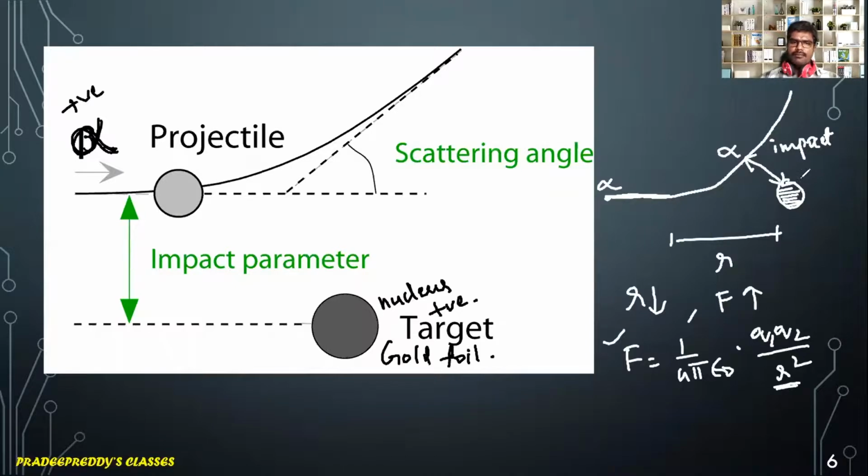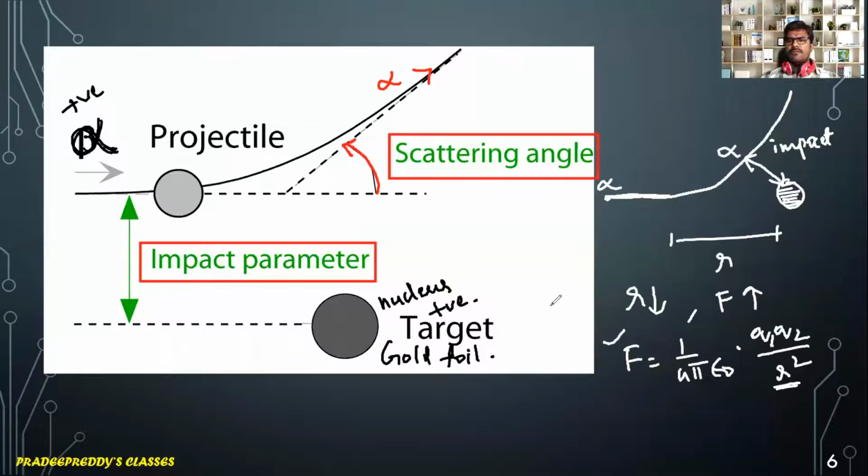Impact parameter, or line of impact. And the angle made by the deflection of this alpha particle with the horizontal is said to be the scattering angle. This is called the scattering angle.